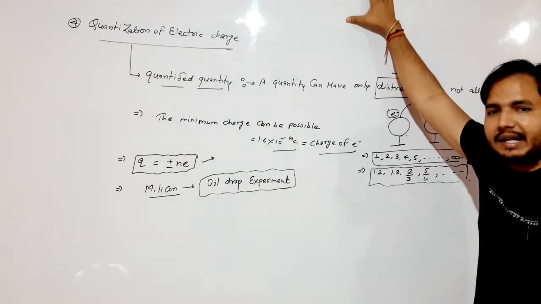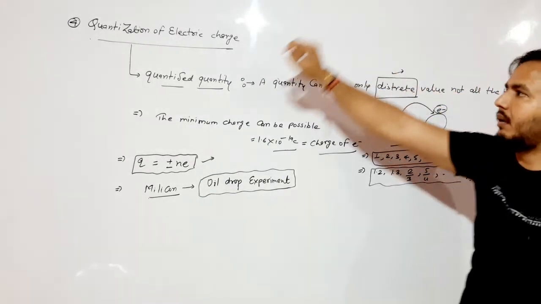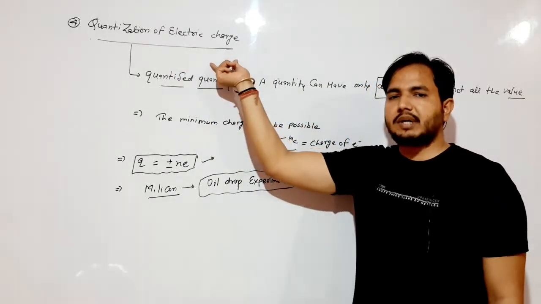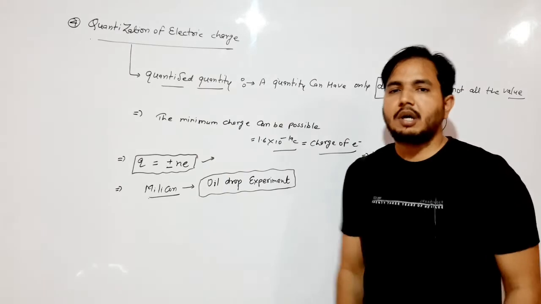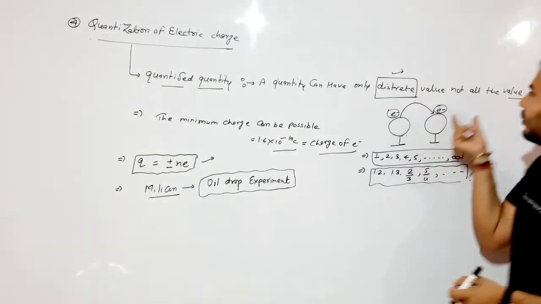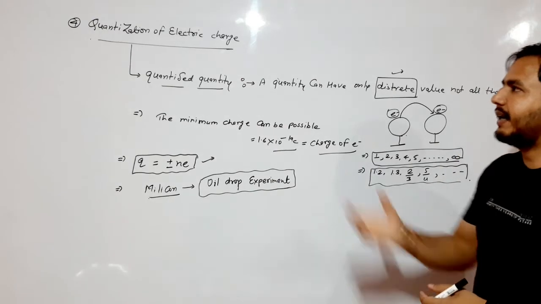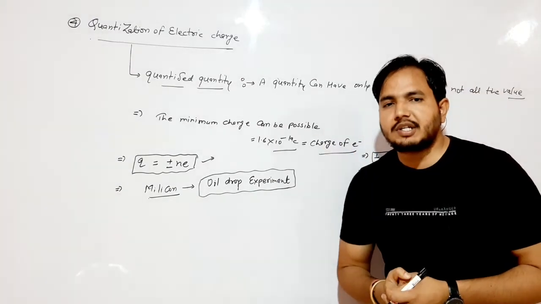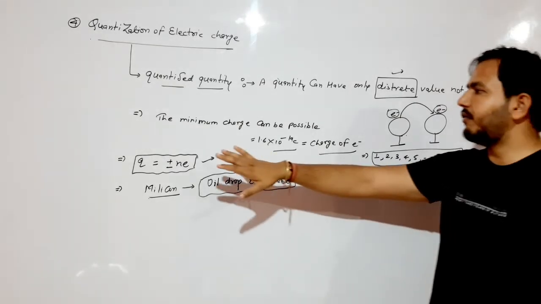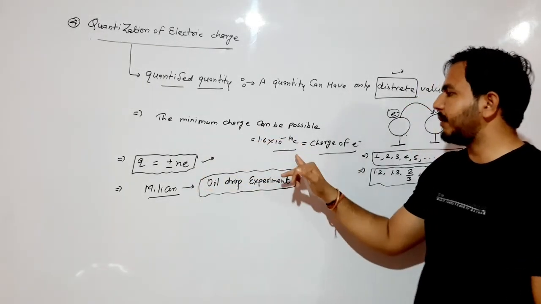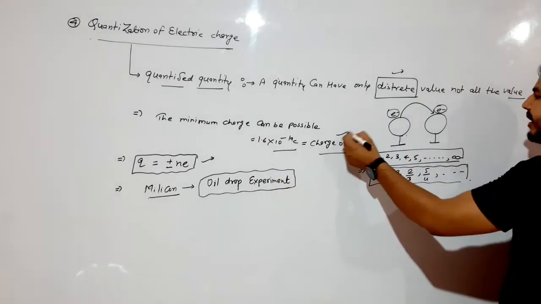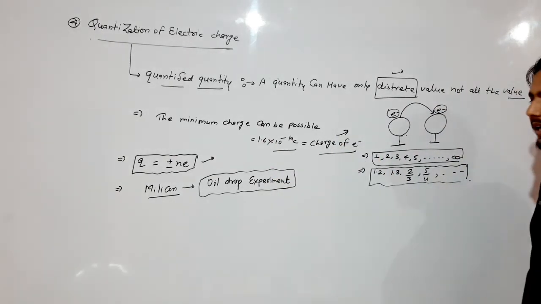So I will explain one more time. Quantization of electric charge. Electric charge is also a quantized quantity, because a quantized quantity can have only discrete values, not all the values. In the whole world, the minimum value of charge possible is 1.6 into 10 power minus 19 coulomb, which is the value of the charge of an electron. Clear?